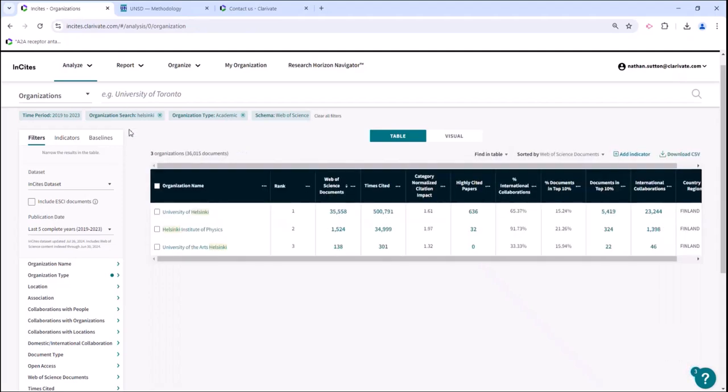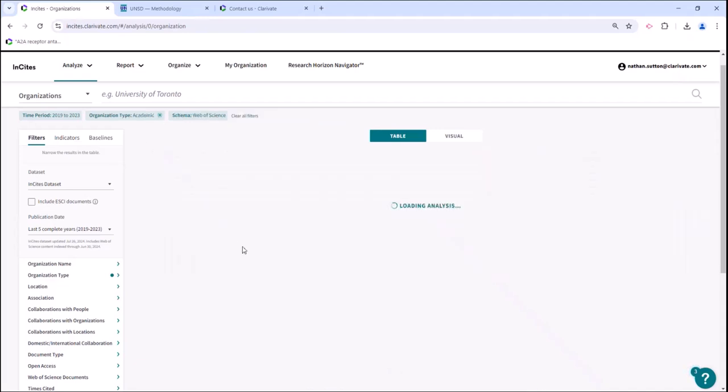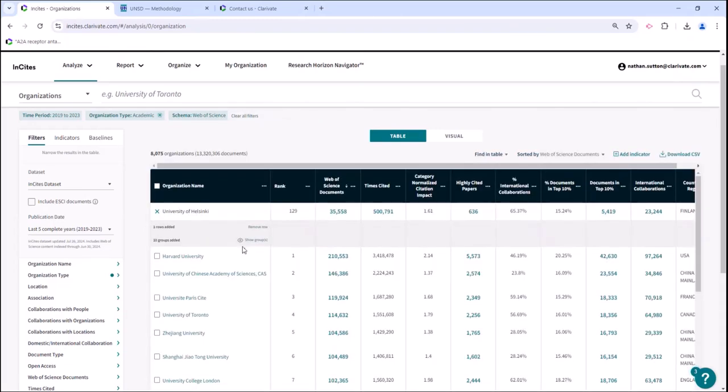You can see up here I did organization search Helsinki. I'm going to choose University of Helsinki, and you'll see this little pop-up here at the bottom. It says pin to top. I'm going to do that. And now when I remove this search and I'm back to looking at everything, I'm at the top here. So now that I'm pinned, I'll always see myself here at the top. I'll be included in any visualization. I'll be included in any download that I do.